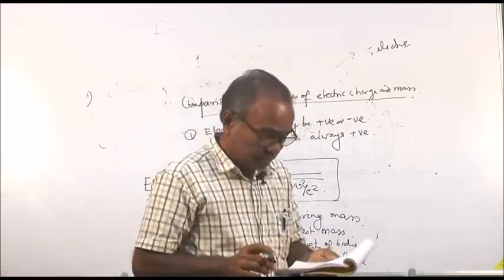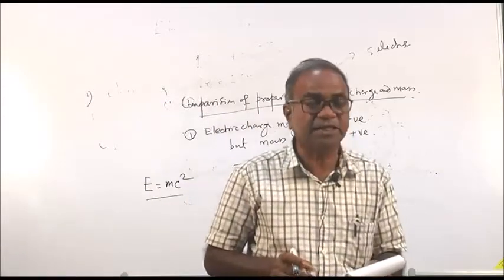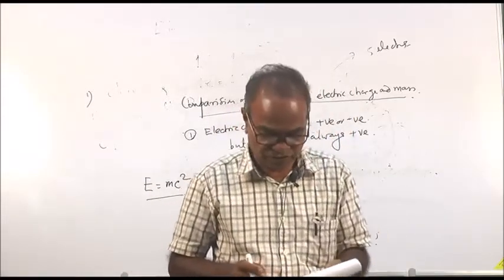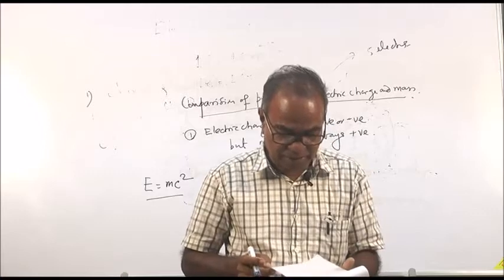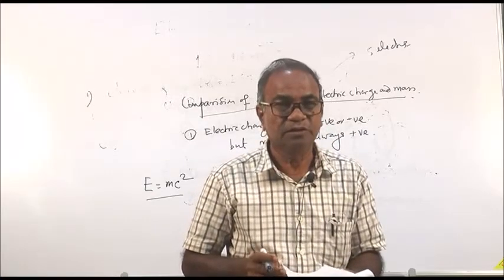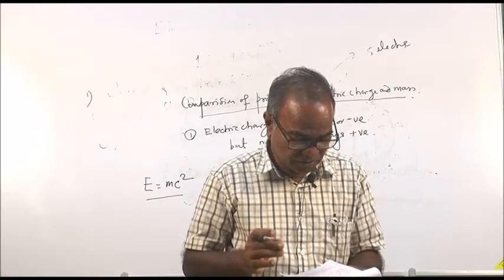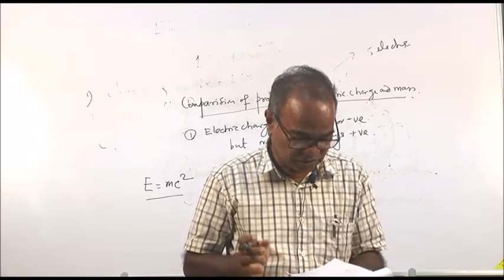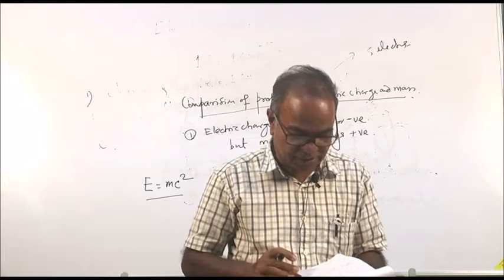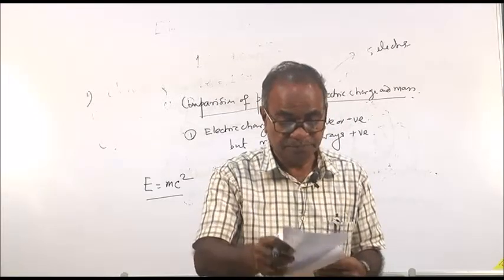Then the fifth property is that an accelerated charge radiates energy, but an accelerated mass does not radiate energy. Energy can be radiated only from an accelerated charge, but accelerated mass cannot radiate energy.